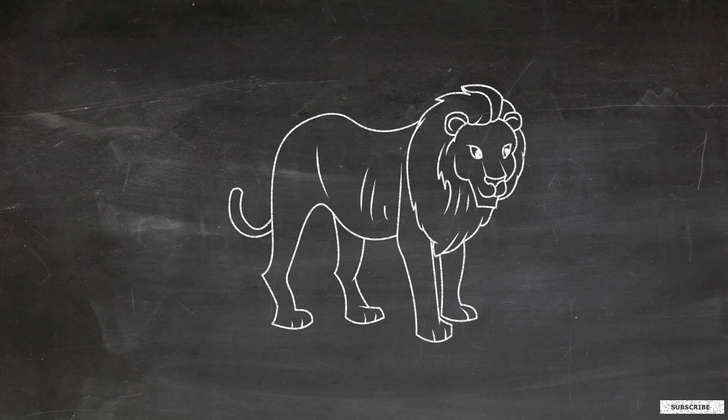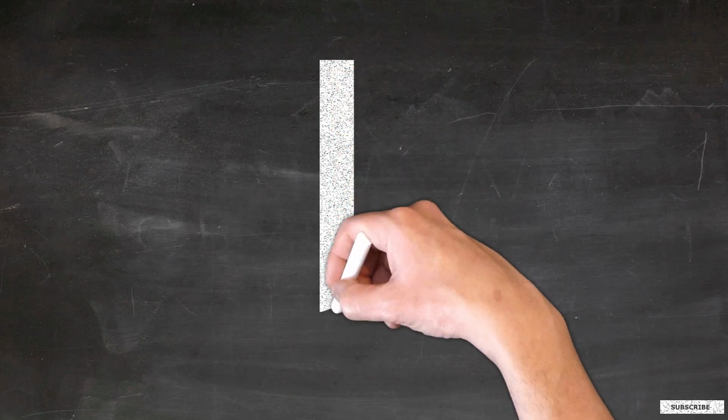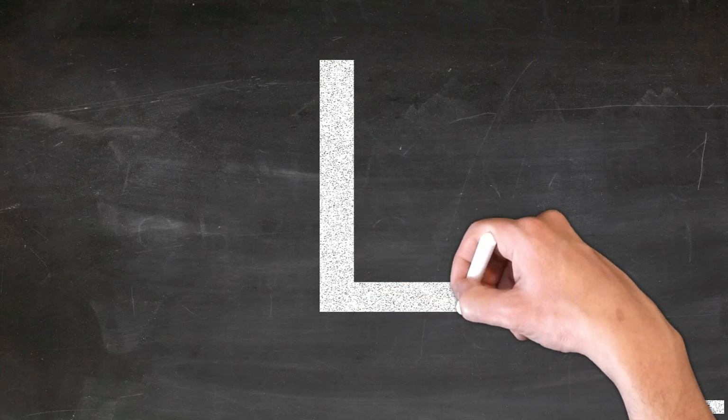I am a lion. I am the king of the forest. I will teach you L. Start from the top. Draw a standing line down. Draw a sleeping line to the right from the bottom of the line. This is capital L.